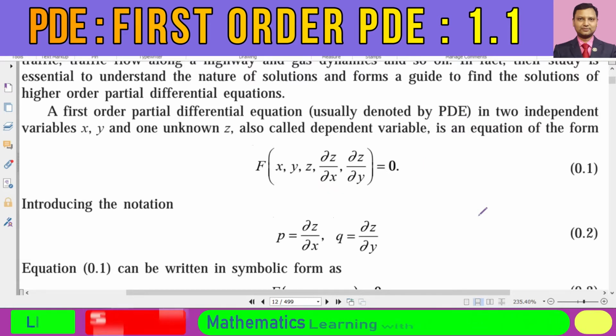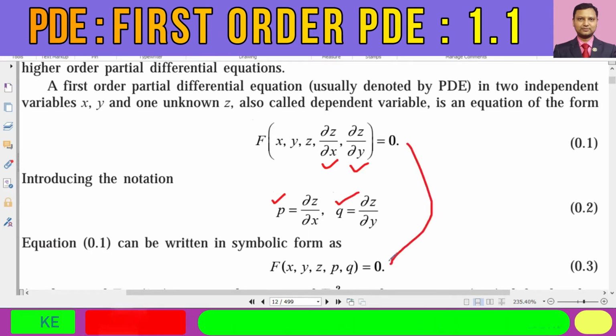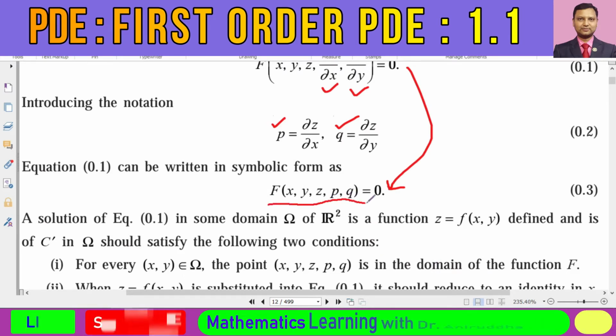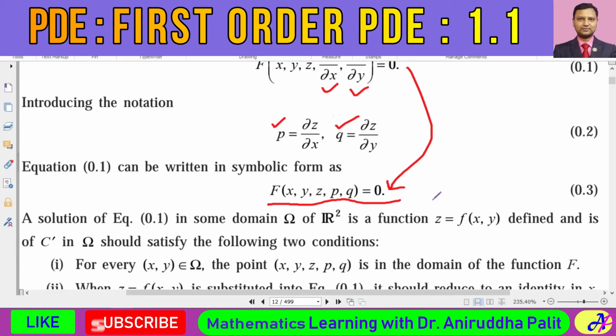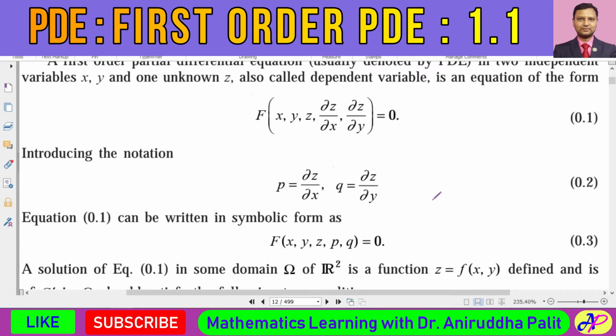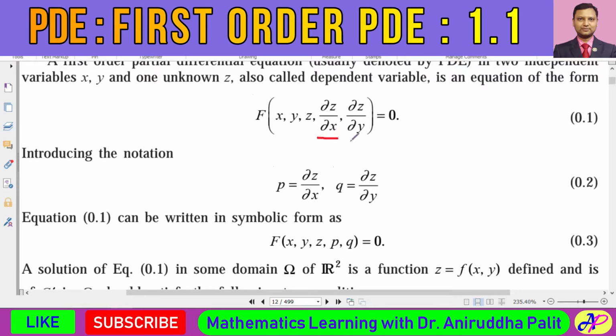In future, we shall designate these two partial derivatives, del z del x by the notation small p, and del z del y by the notation small q. So this kind of relation will ultimately be written in this fashion: f of x, y, z, p, q is equal to 0. So this is a partial differential equation. What is the order of this partial differential equation? Its order is equal to 1, because the order of the partial derivatives is equal to 1.